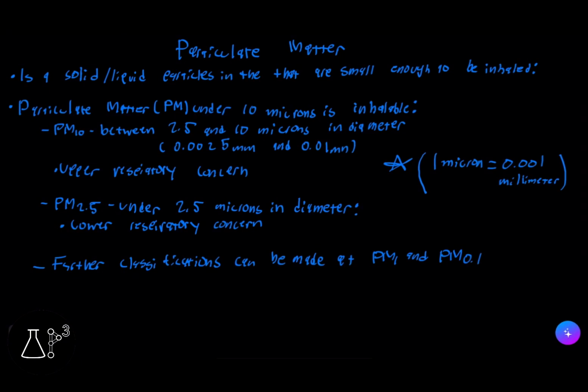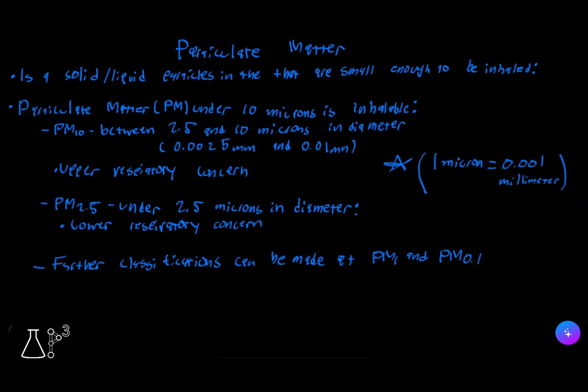I wrote it down so you guys can understand it, in case it pops up like that on the actual test or any quiz or test that you take in class. PM10 affects the upper respiratory system. When it comes to inhaling, and I'll talk about it later, it causes a lot of problems in the respiratory system. So PM10 is an upper respiratory concern. And then PM2.5 is under 2.5 microns in diameter, and it's a lower respiratory concern.